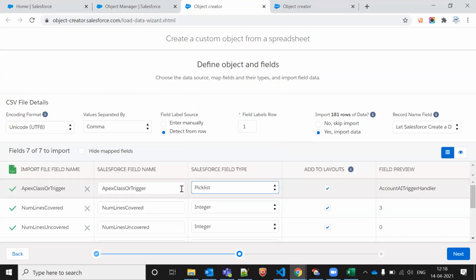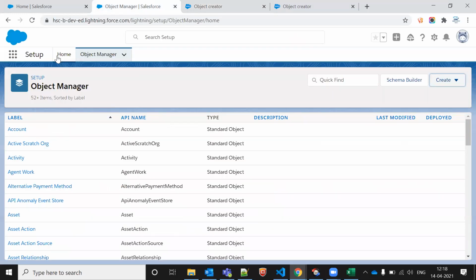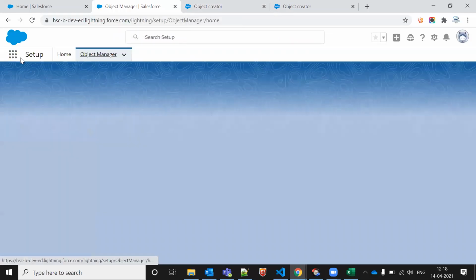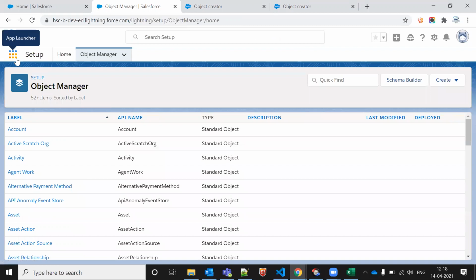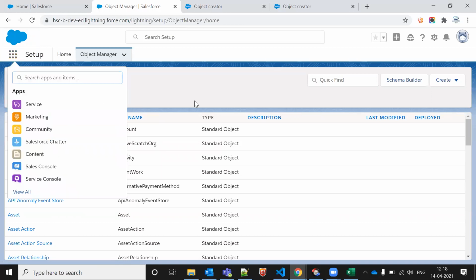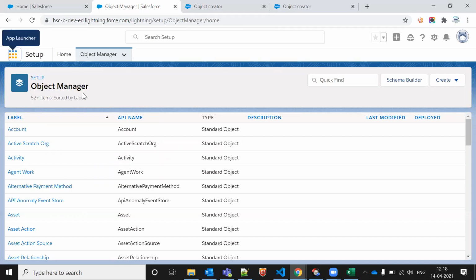I think the pick list we have to make manually, but it's better now. It's better than doing it as a manual activity. It's just for data type selection that we can do, but manually, if we have to add anything extra or make any changes, like making a field an external ID or unique, then we have to go and do it. There might be some workaround in this only.